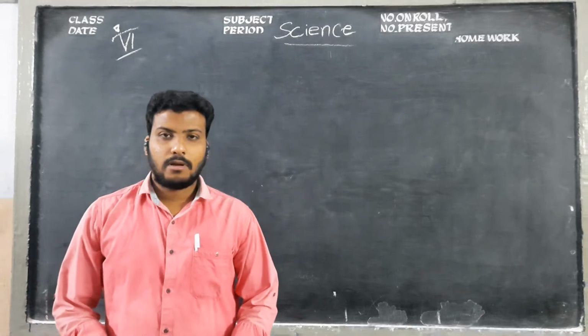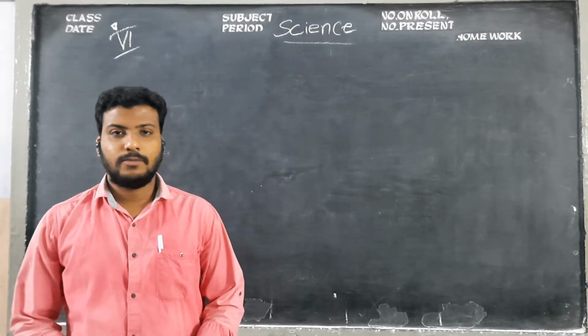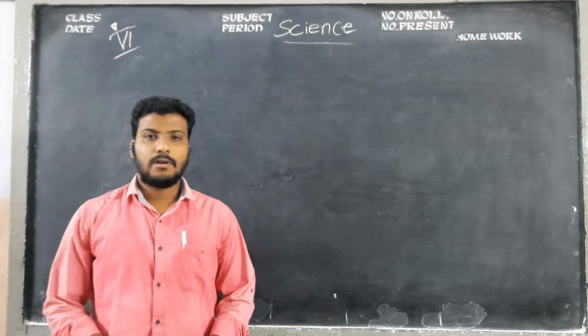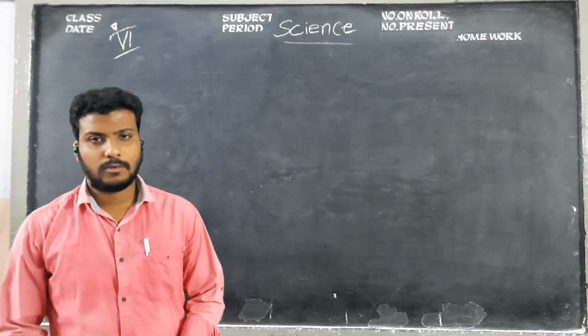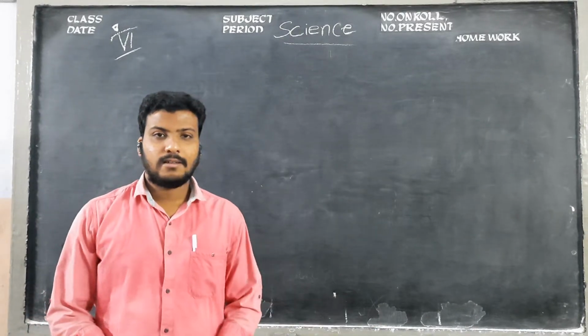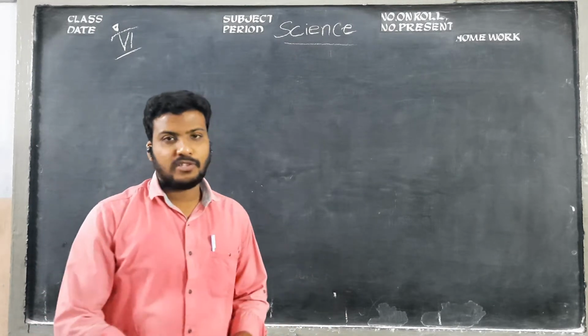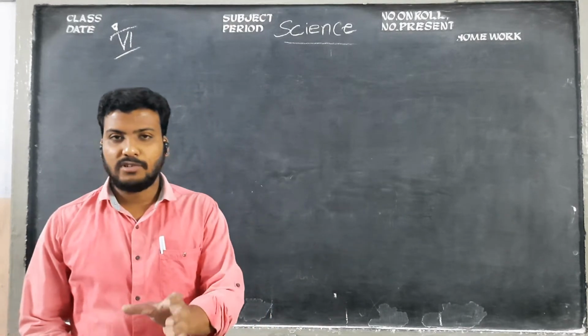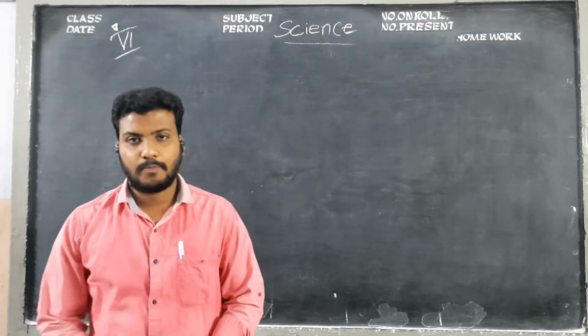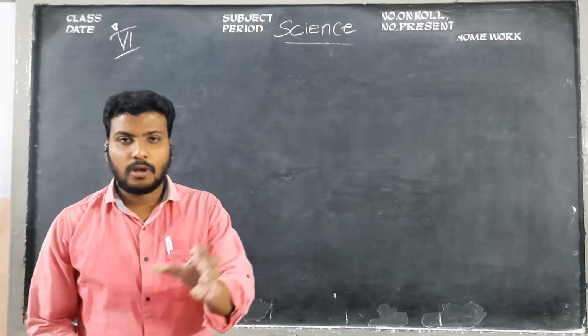Children, in this class, we are going to discuss the food chain. Previously, we have described a lot of topics. We have discussed animals and their food and types of senses.